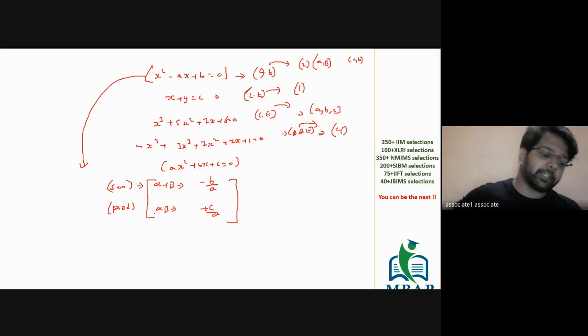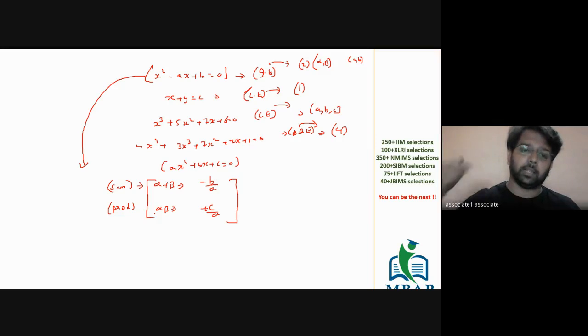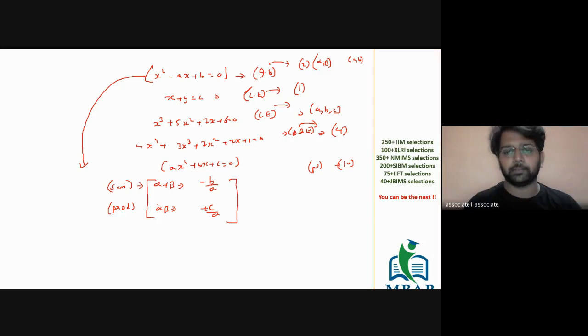Now, the only thing which I will make you go through is learning it in a different way so that you are able to solve polynomial based questions and expressions also. You would also be able to identify the nature of roots and whether the roots are positive or negative. We'll come to it later. But let's say alpha and beta. Alpha plus beta we know is minus b by a, and alpha into beta is plus c by a.